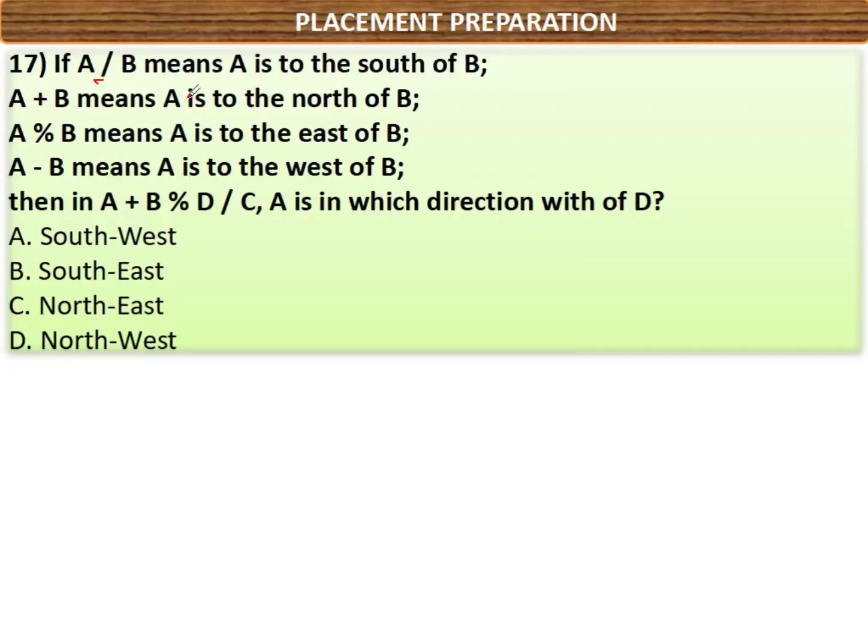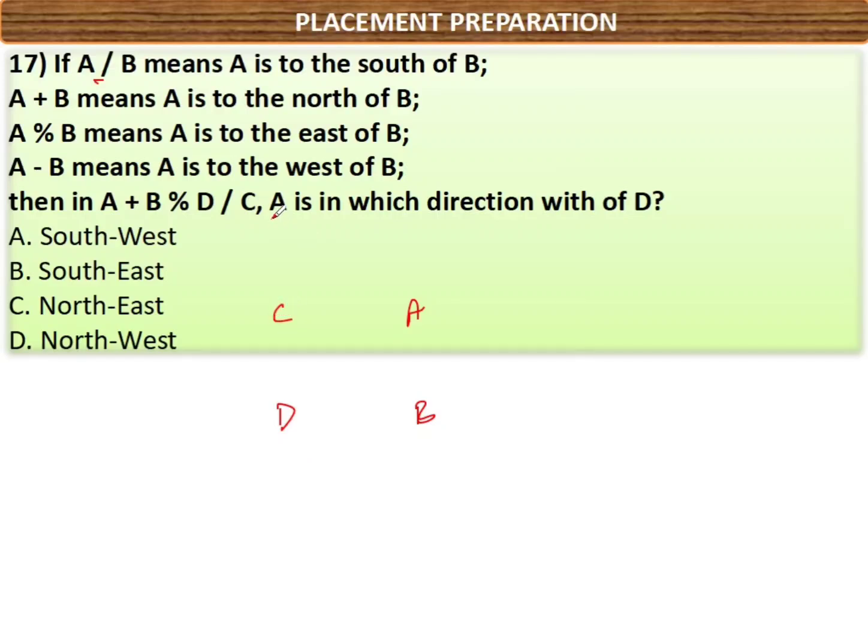Divided by means south, plus means north, percentage means east, minus means west. So here A plus B, how do we have to read it? Plus means north. A is to the north of B. A should be north with respect to B. Percentage means east. So B is to the east of D. B should be in the east with respect to D. Next, divided by means south. D is in the south of C. D should be in the south with respect to C.